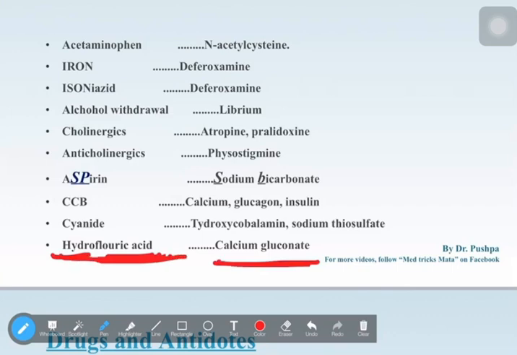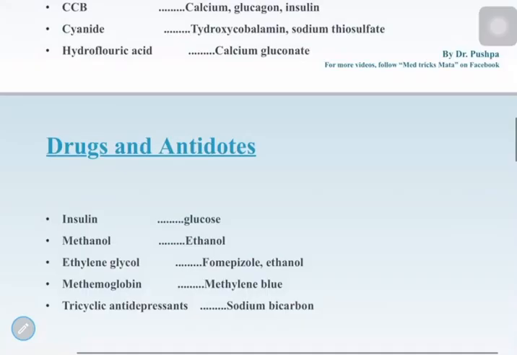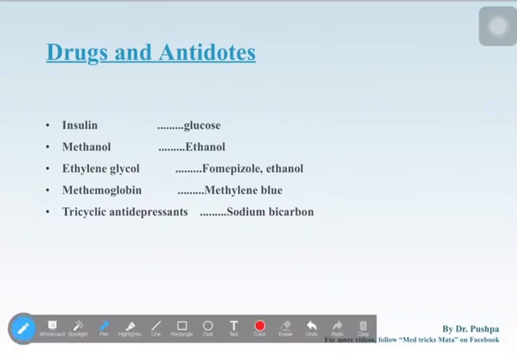Okay. And the next one, insulin. Insulin के लिए glucose will give. This is the most easiest one. Insulin के लिए glucose will give. Okay. Next, methanol के लिए ethanol will give. The rhyming is really good, right?